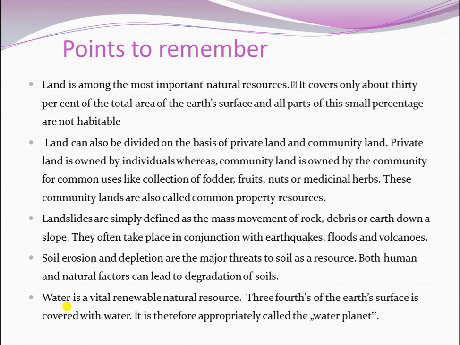Yes, water is a vital renewable natural resource. Three-fourths of the Earth's surface is covered with water. As you know, it is therefore appropriately called the water planet. That's why we call the Earth a water planet, or also the blue planet, isn't it? Yes. Let's see the next.